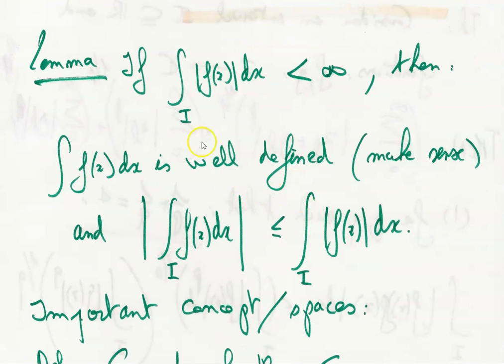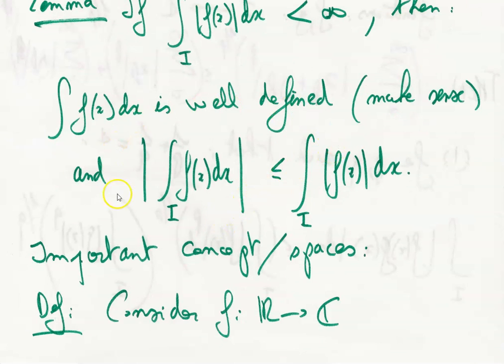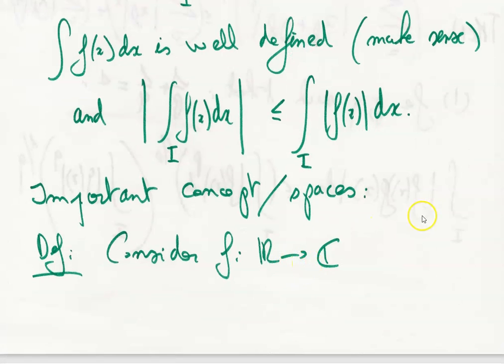Okay, so lemma: if the integral of the absolute value of f dx on an interval I is bounded, so it's less than infinity, so this integral is convergent, then the integral over this interval of f dx is well defined, so it makes sense. And we have the following inequality: the absolute value of the integral of f of x dx is always less than the integral of the absolute value of f dx. It's an important concept in spaces.